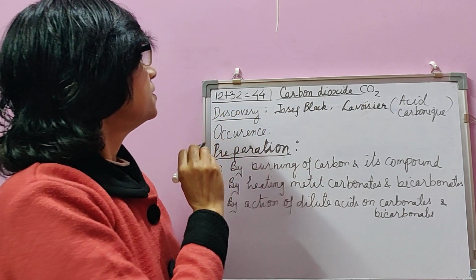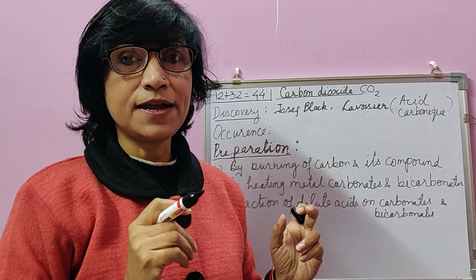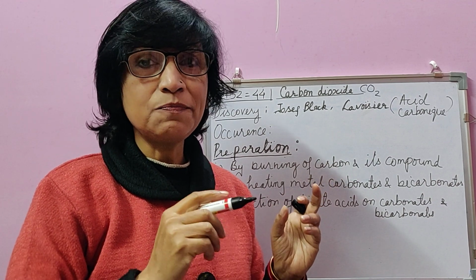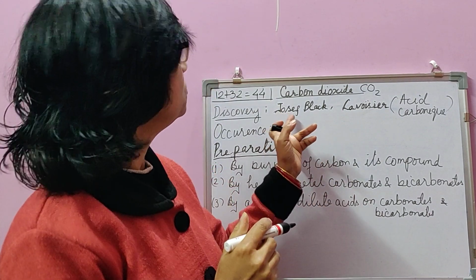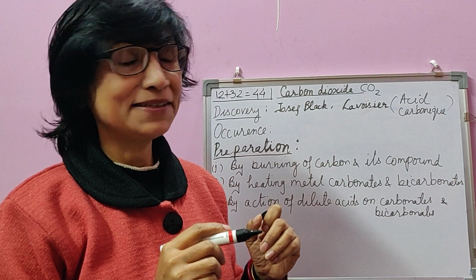Discovery. We start with the discovery. It was Joseph Black who first prepared carbon dioxide by the method of reaction of dilute mineral acids on carbonates. The same method which he used is still used for lab preparation of carbon dioxide.